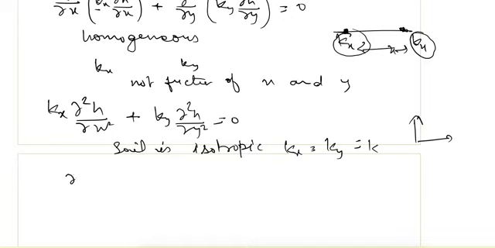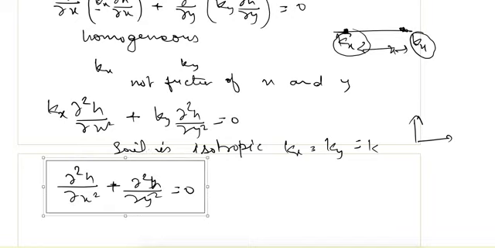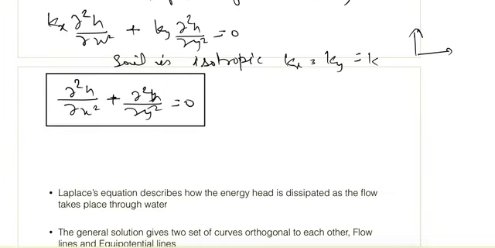So from here we get del square h by del x square plus del square h by del y square is equal to 0. And this is the Laplace equation, and it defines how the flow will take place and how the energy is dissipated in that flow.